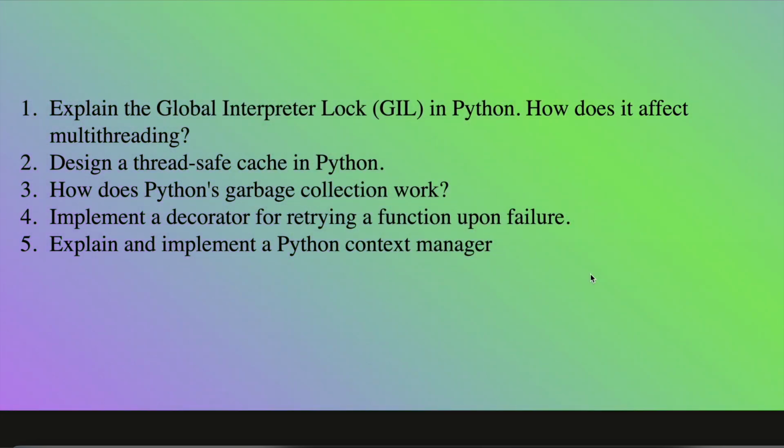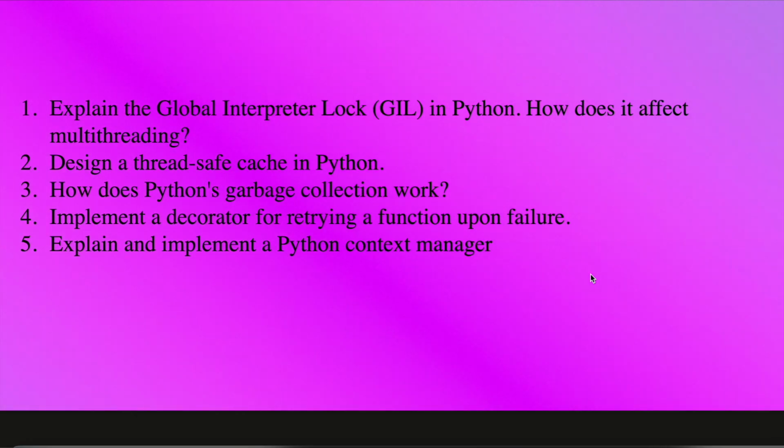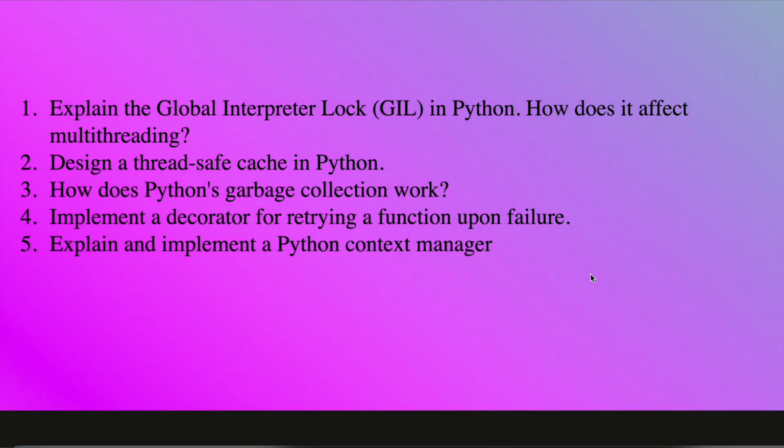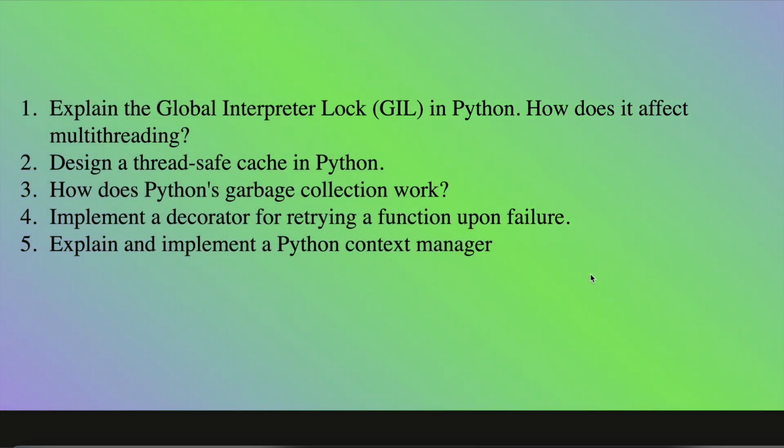Question number 3, how does Python garbage collection work? Question number 4 is implement a decorator for retrying a function upon a failure. If a function is failing, how can you retry? So you need to write a decorator. And the last question is explain and implement a Python context manager. These are the most asked questions in 2024.